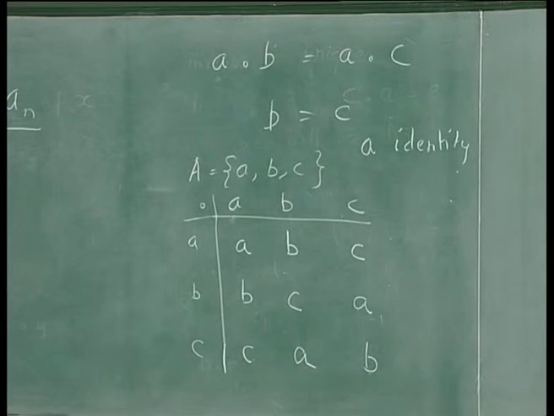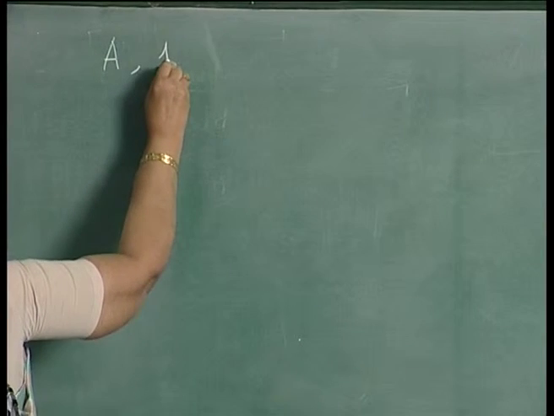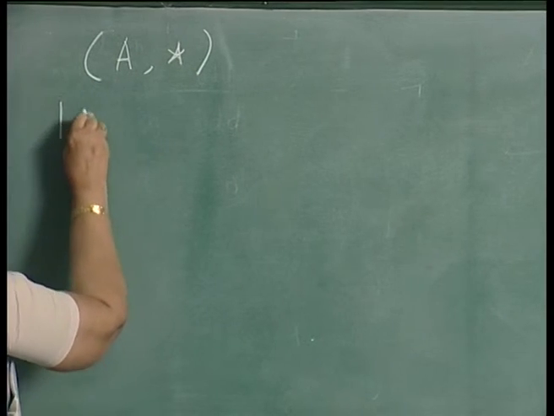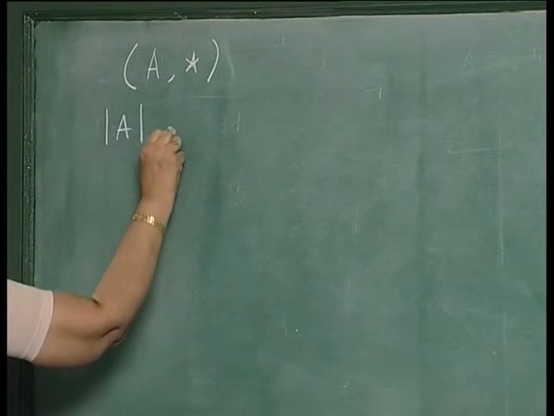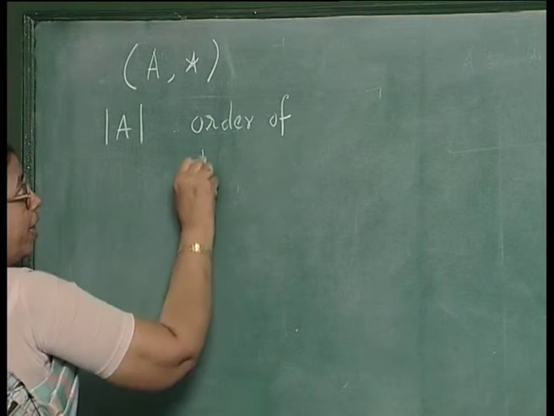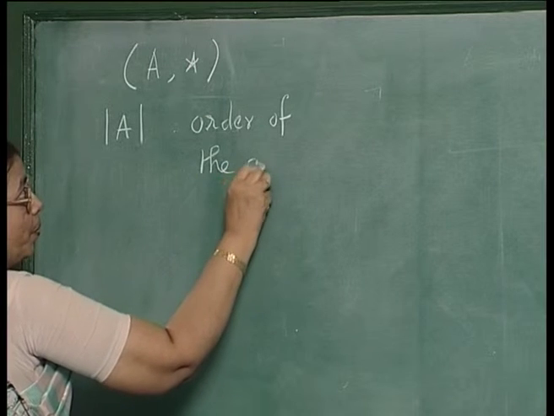Now, what about 4 elements? It is possible to draw this table when the set is a finite set. So, when you have a group with an underlying set A and an operation, say star, then the cardinality of A is called the order of the group.